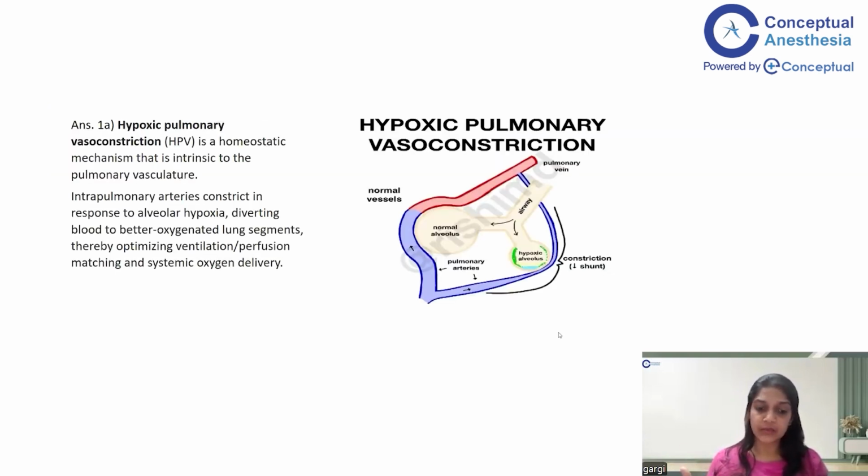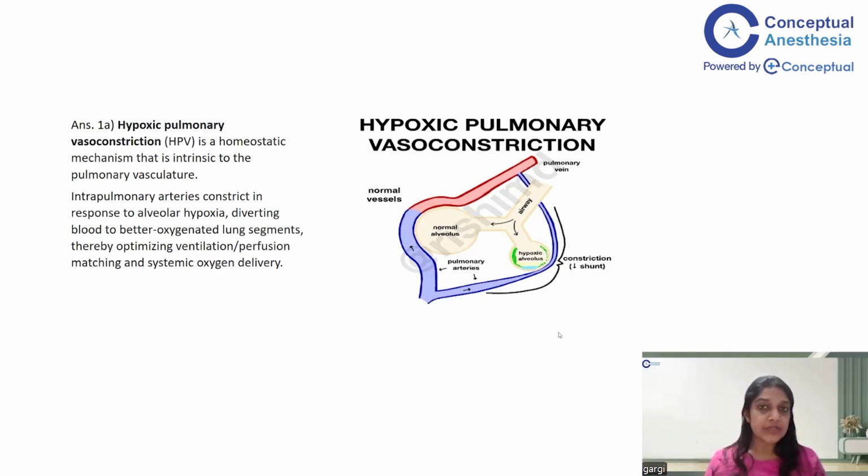You know that this is very intrinsic to the pulmonary vasculature, that whenever there is hypoxia, the pulmonary arteries constrict. But if you compare these pulmonary arteries with the peripheral arteries, if there's peripheral hypoxia or hypercarbia, then our peripheral arteries vasodilate so as to provide more blood supply to maintain end-organ perfusion. But the exact opposite happens with pulmonary circulation. Whenever there is hypoxia, as in alveolar hypoxia, so a particular alveolus is not receiving enough oxygen, the pulmonary artery that is in connection with the alveolus tends to constrict.